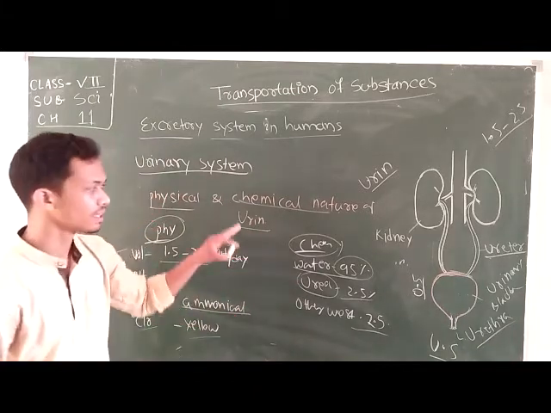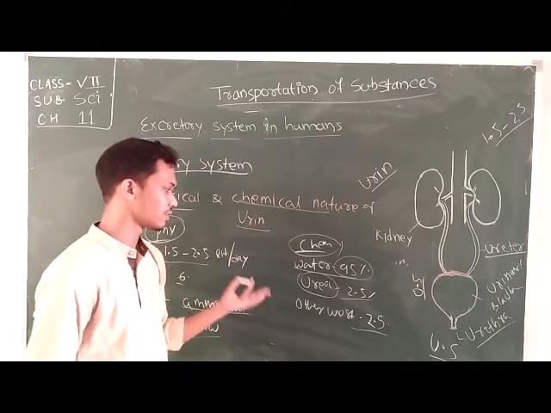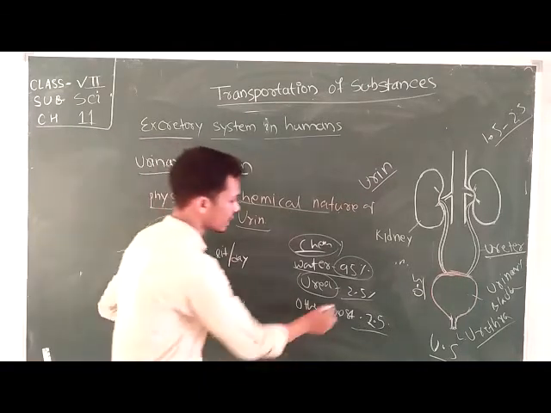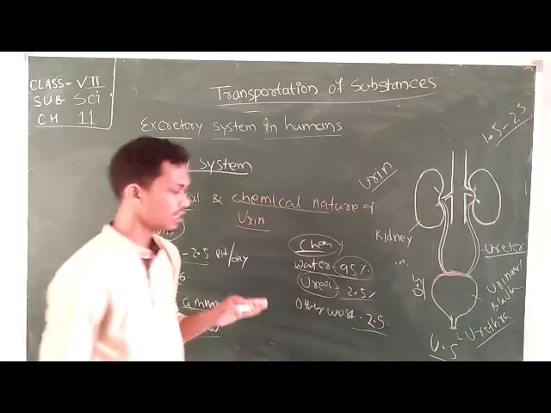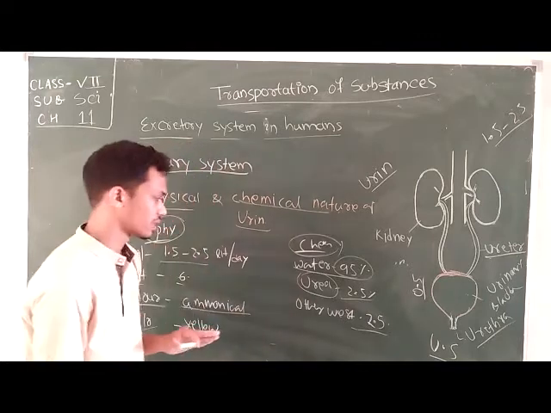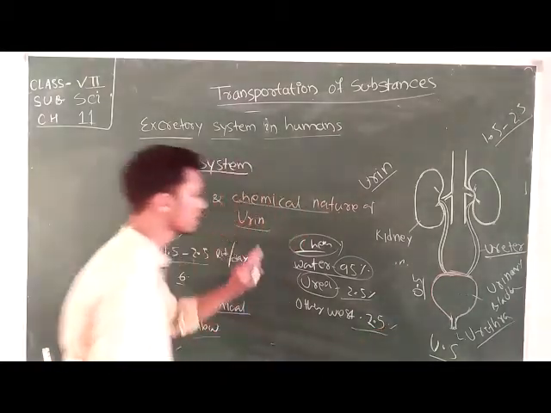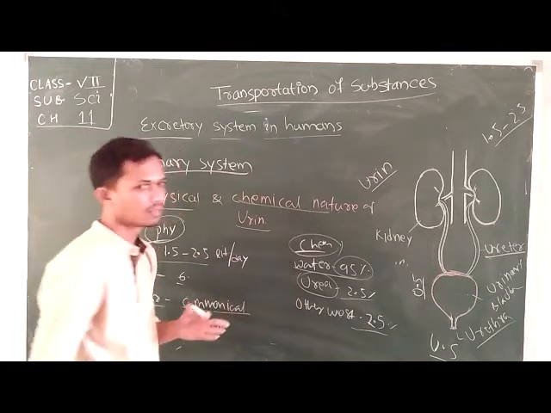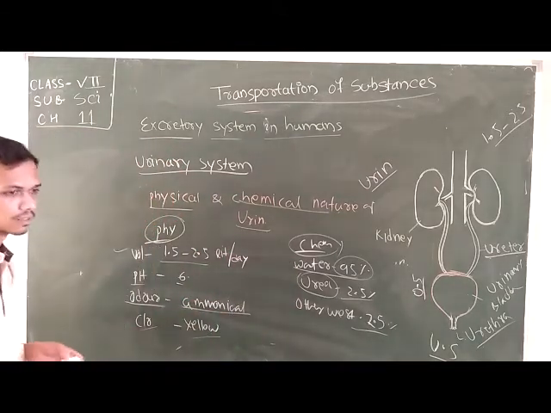But in human beings, the ammonical waste is removed in the form of urea. Urea is a component of 2.5% and the other wastes make up another 2.5%. In this way, the major component of the urine is water, about 95%.